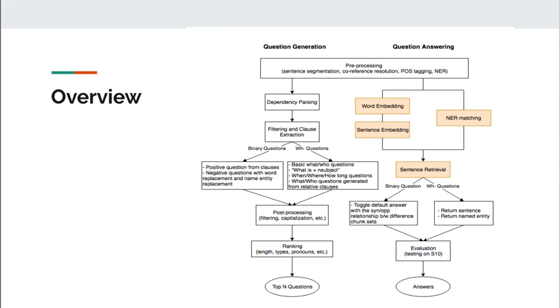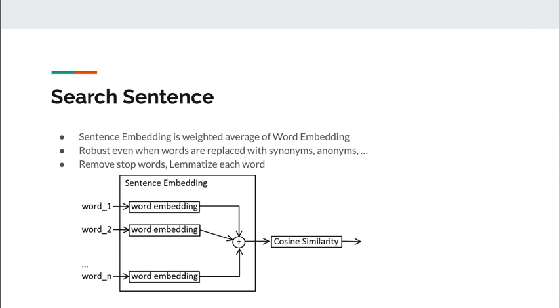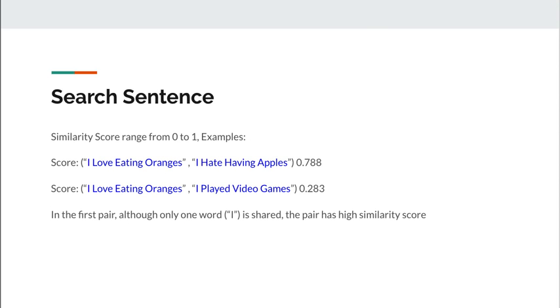Moving to question answering, the first step is sentence retrieval. Considering word replacements that are used in question generation, we believe simple methods which only rely on bag of words will not perform well. We use word embedding and named entity matching to improve the performance. When a word is replaced, the new word shares the same context words. Therefore, it is reasonable to assume that the new word has a similar word embedding to the original word.